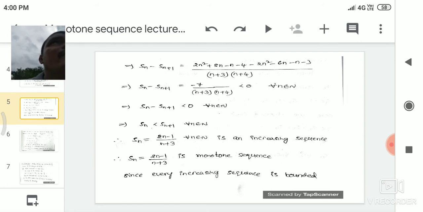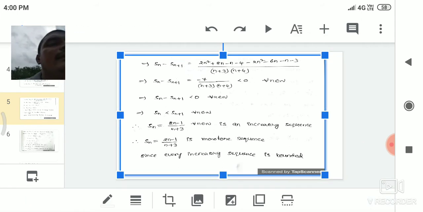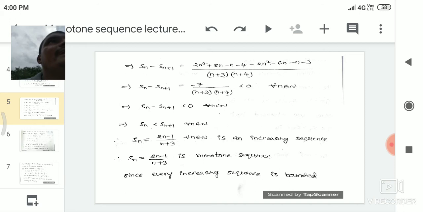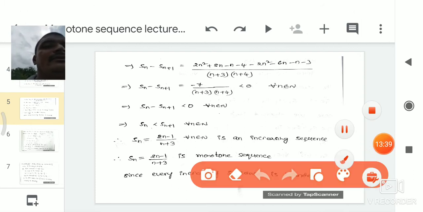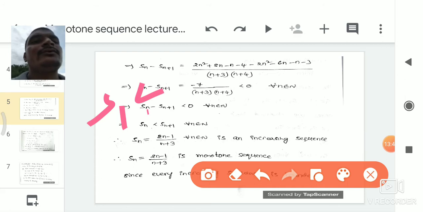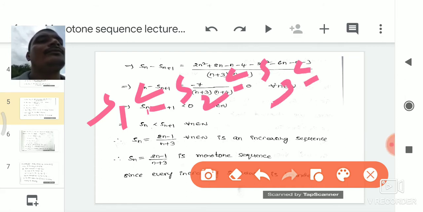So here we have to prove that the sequence is bounded. For that we find an upper bound. Already we have the lower bound, that is S1. What is the definition of an increasing sequence? S1 is less than or equal to S2, less than or equal to S3, and so on. So from this condition we say that S1 is the lower bound.